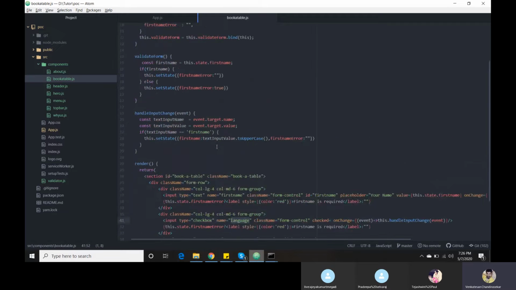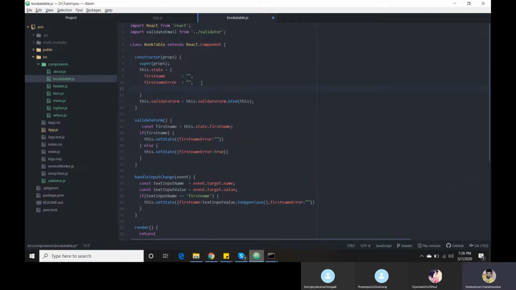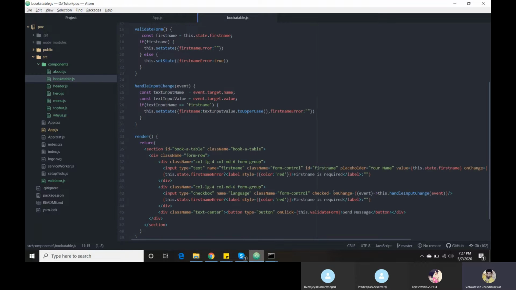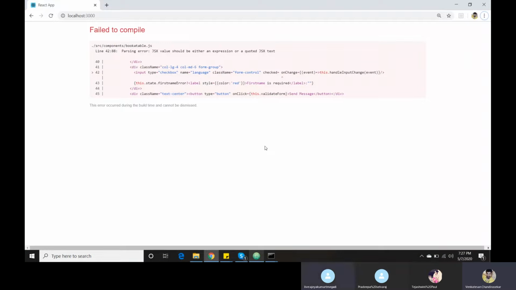So now I am going to give the state variable for my checkbox. Language is the name, so I am going to use the same value here, isChecked. Initially I am giving true. Whenever we are rendering, it will show true. What is the syntax to isChecked? It will give an error. Why?